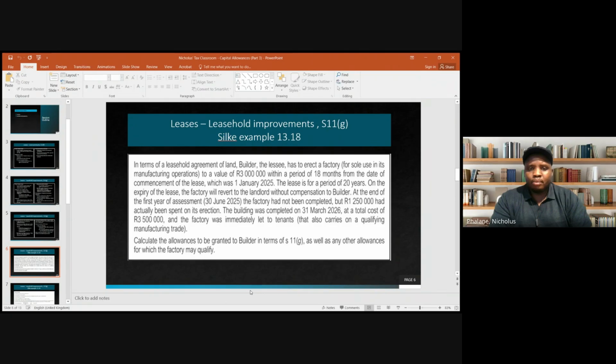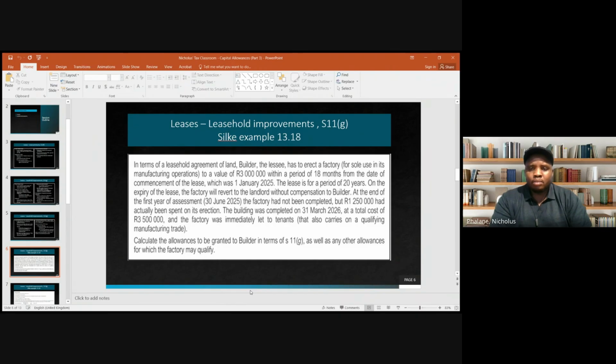So the value of the improvements was stated to be 3 million, and they said these improvements must be effected within 18 months from the date of commencement of the lease, which was the 1st of January 2025. The lease is for a period of 20 years, all right? So you need to be keeping track of these dates and the amounts, because you also need to know if they've spent the stipulated amount or more or less.